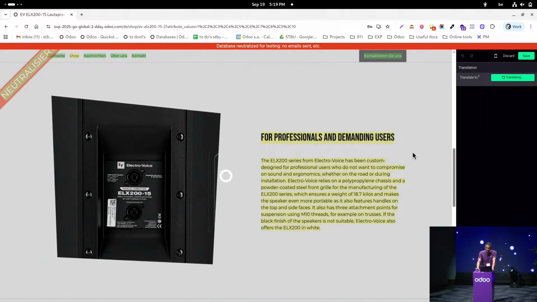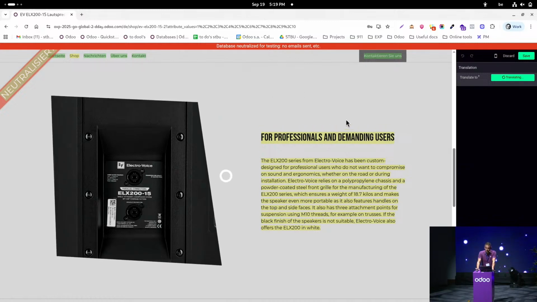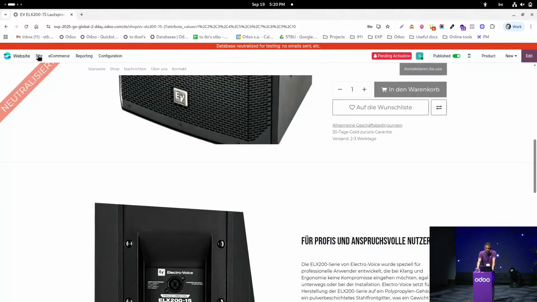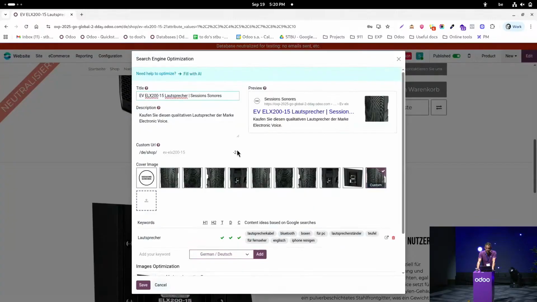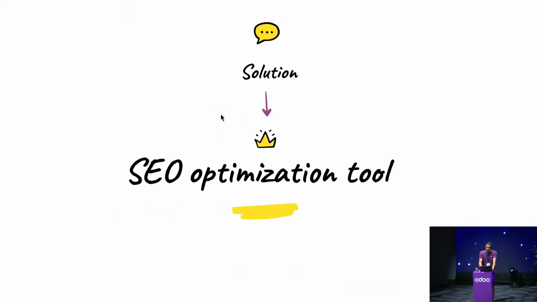And currently, my content is being translated by the AI. So here in my content, as we can see, I will save this. I go back to Optimize SEO, and here we can see that now my content has also been improved regarding my keyword loudspeakers. So I just increased the probability that my shop will rank better on the search engines. Great.